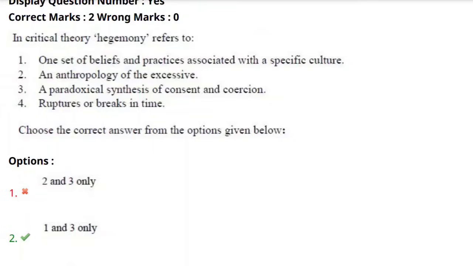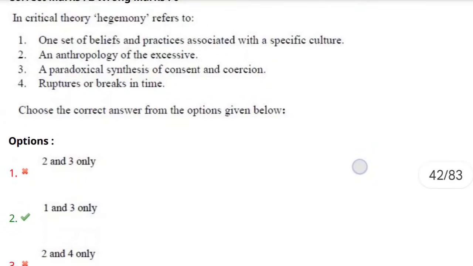So the paradoxical synthesis of consent and coercion: consent is nothing but voluntary acceptance, and the other options are not going to suit this. Hegemony is nothing but a ruling group's dominance, where their practices and their culture become the dominant thing which shapes the society.